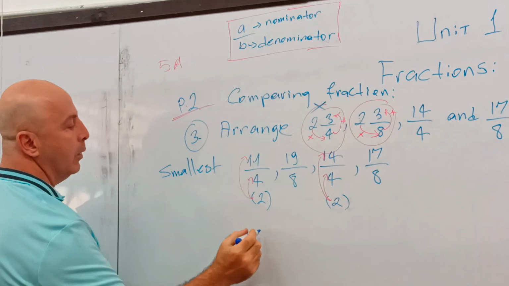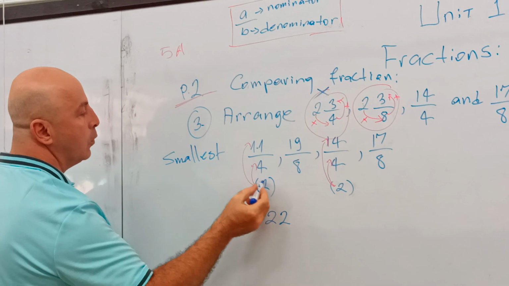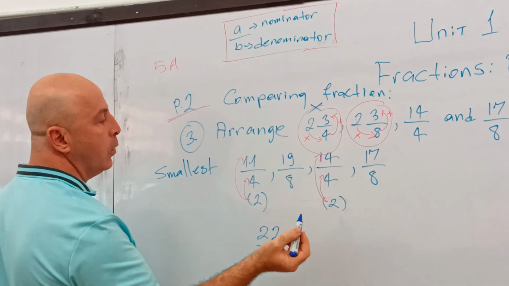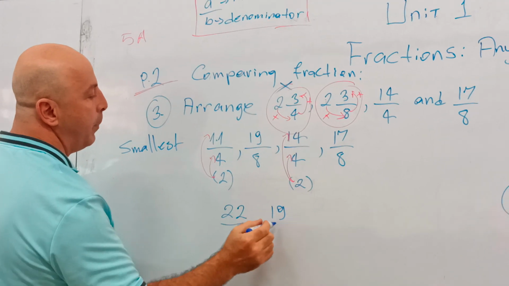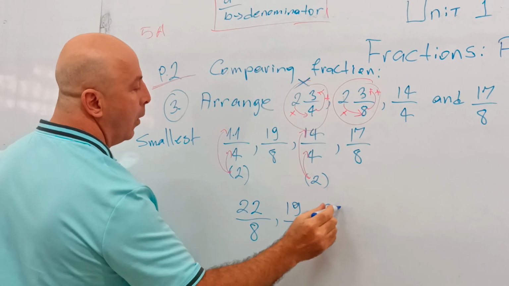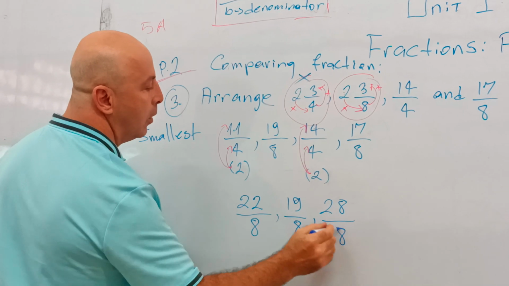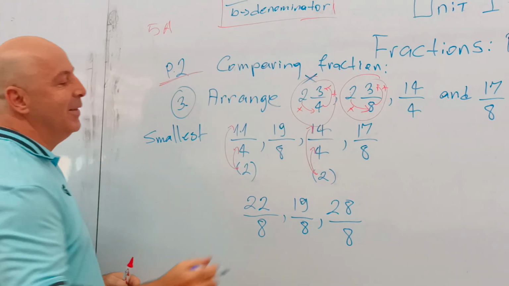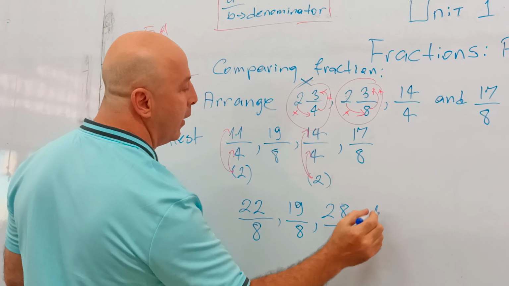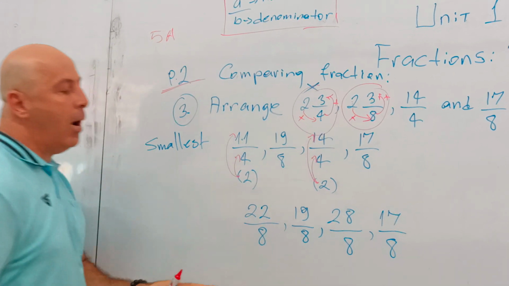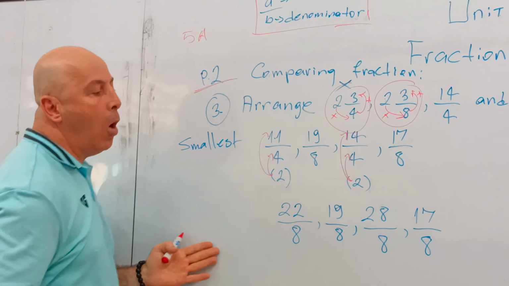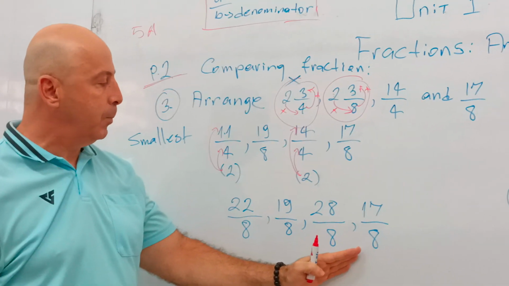2 times 11, 22. 2 times 4, 8. Come on. This one I don't do anything, it's already 8. So I just copy here. 2 times 14. Let's see if you know the answer. I hope you do. So 2 times 14 is 28. This one again, I don't do anything. I just copy. Now it looks beautiful. They are all 8, 8, 8, 8. All denominators are the same.